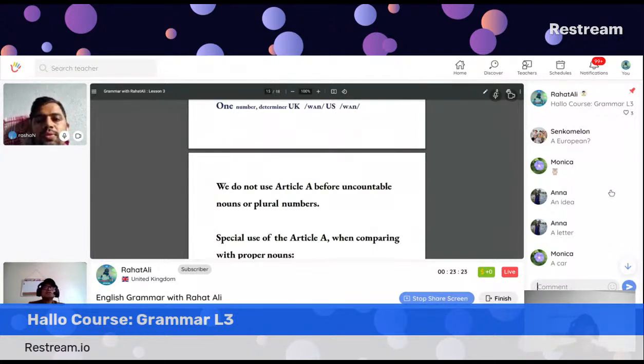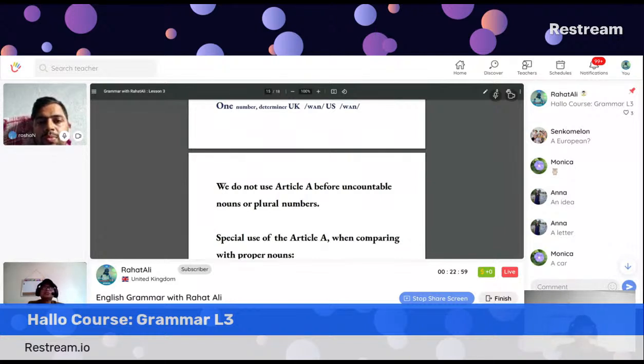So what are uncountable nouns? Do you remember, Roshan? Yeah, which we can't count. Okay, can you give me an example? Like sugar, rice, water. Exactly, that's right. So sugar, rice, water, money, intelligence, wisdom.